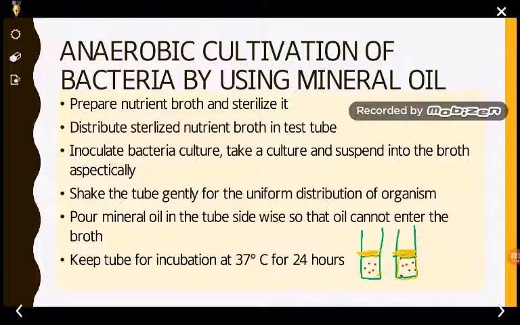If the bacteria culture is already prepared, then we have to inoculate it. The red dots are nothing but the culture of bacteria. So we have added the bacteria culture suspended in the broth aseptically. We have to add the bacteria culture in an aseptic manner so that contaminants do not enter into it. Next we have to shake the test tube. After adding the culture, we shake the test tube for uniform distribution of organisms, so that the organisms are uniformly distributed.